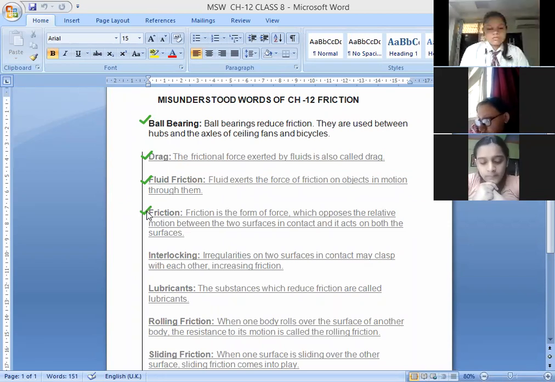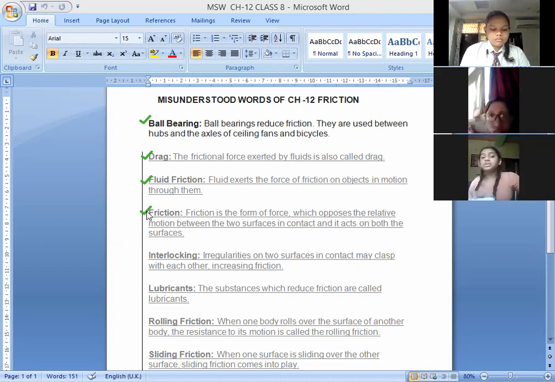Many examples we have seen. Can anybody give me an example of friction? How does an object stop? If we throw a ball on the ground, it stops after some time. Have you noticed? Why does it stop? Why doesn't it keep on moving?